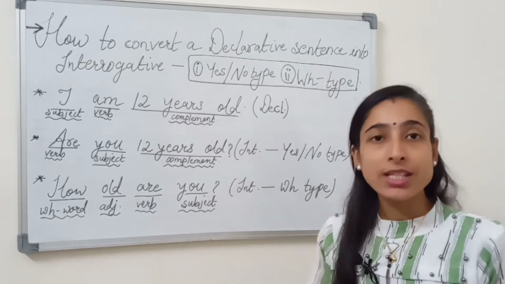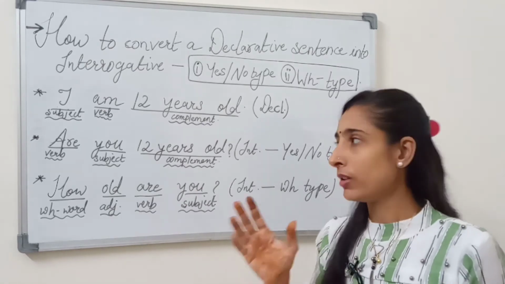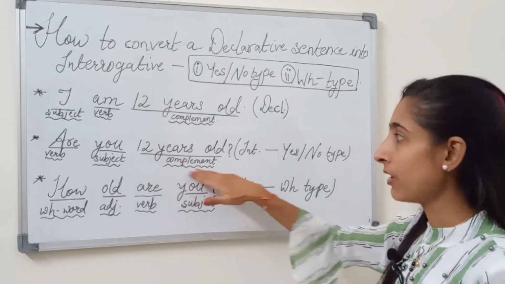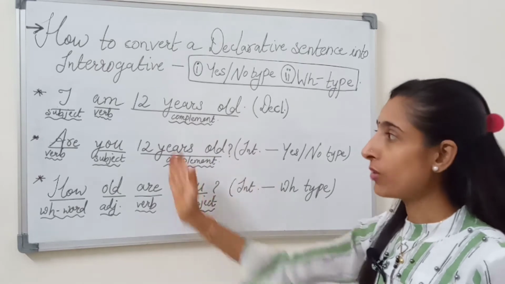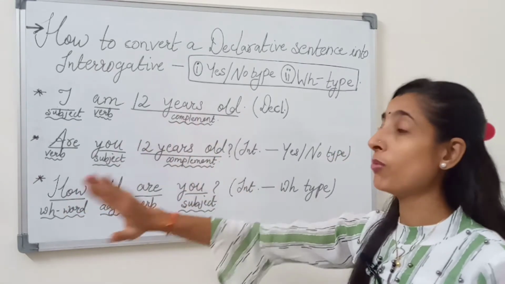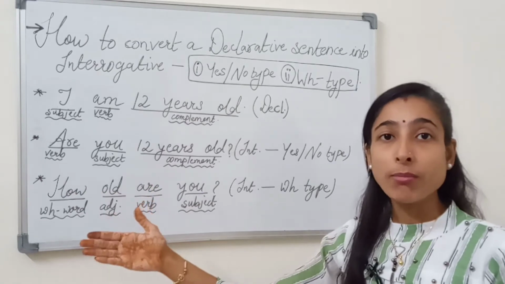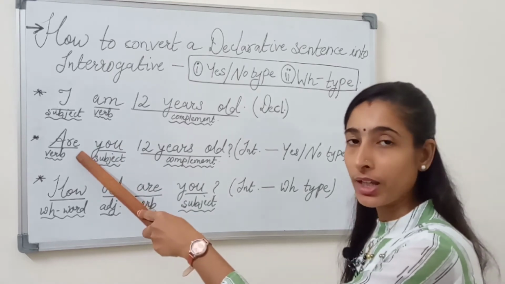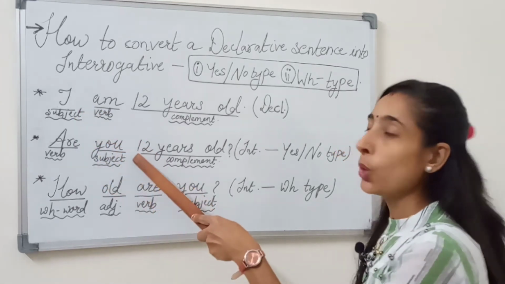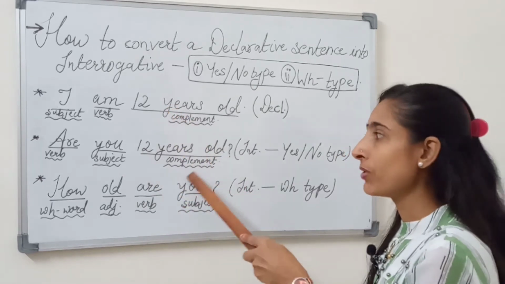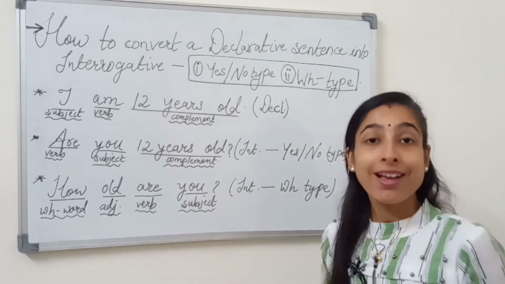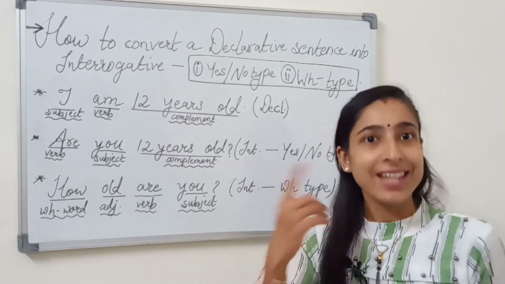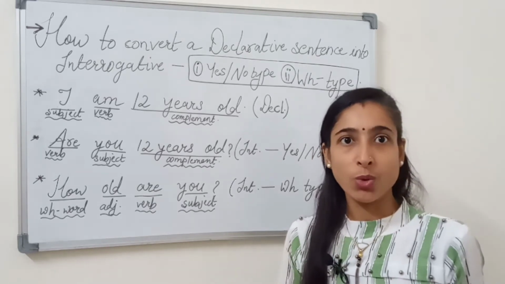So while changing it into interrogative in any type, you have to be very careful that you ask the question. While asking a question, you change the verb and the verb comes first. So here the verb comes first and it changes into are. And I changes to you, and the rest of the complement remains as it is. What is asked? Are you 12 years old? And what answer do we get? Yes, I am 12 years old.